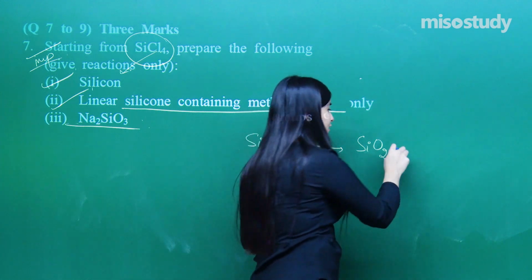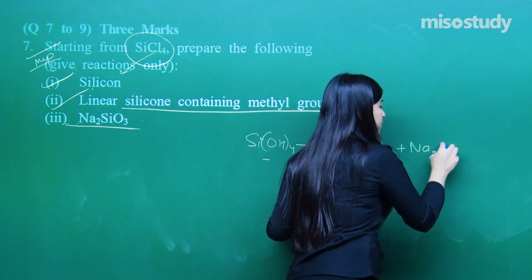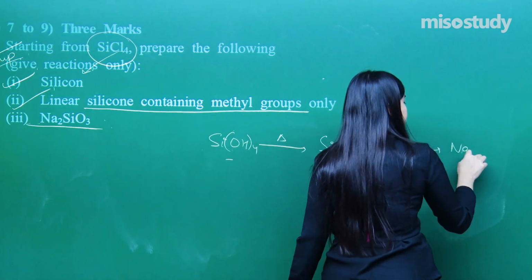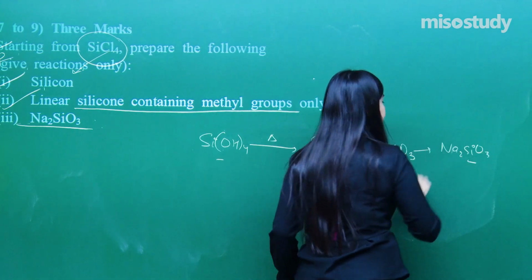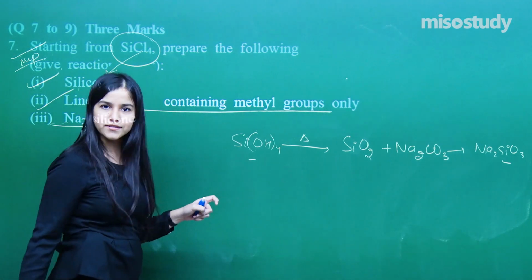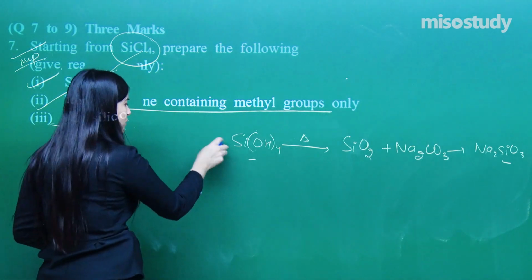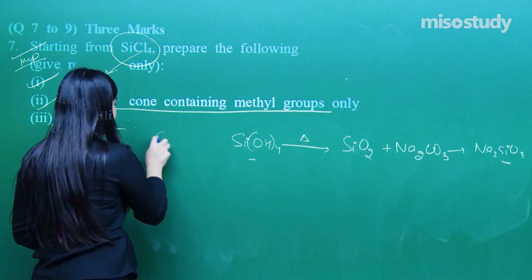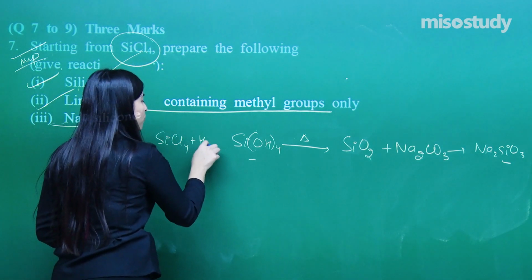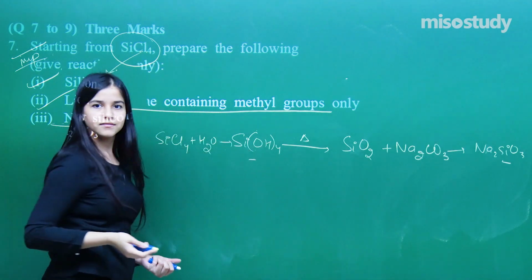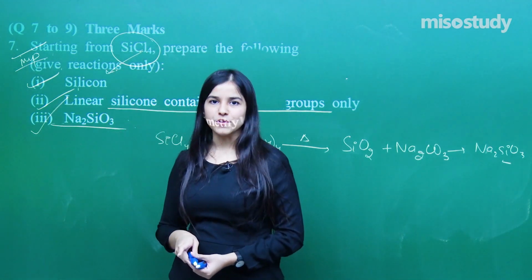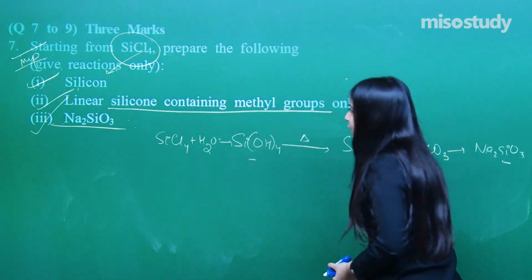which then will react with sodium carbonate, and I get Na2SiO3, right? So how are you going to prepare the silicic acid? Do you know this? It's very simple. We have done this before. SiCl4, which has to be given, reacting with water, we get it. Clear? And yes, this completes my part number 3 as well. Fine. So that was a very interesting question.